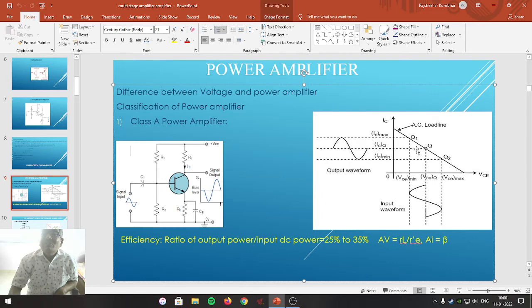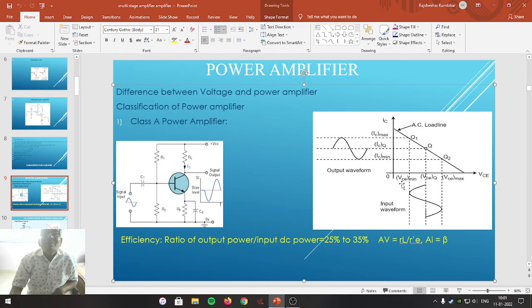So this is the operating point, which is adjusted exactly on the center of the load line. Here is the input signal that we applied, which contains positive as well as negative half cycles, and this is the output current IC that flows in the positive as well as the negative half cycle. This is because the operating point is adjusted exactly at the center of the load line in the active region of the output characteristic curve.